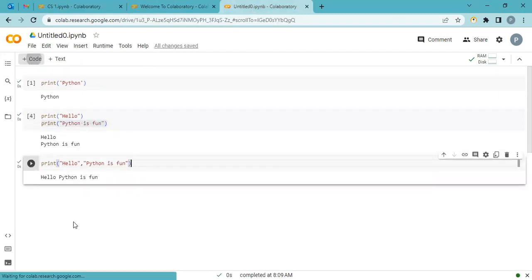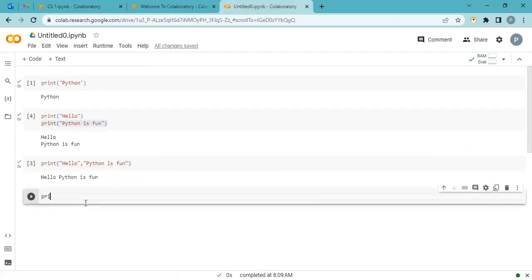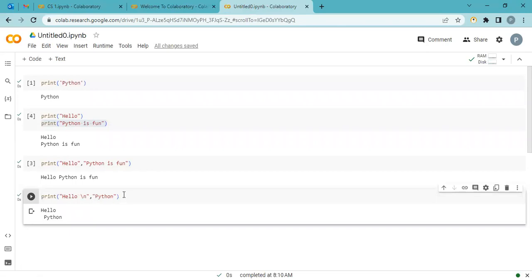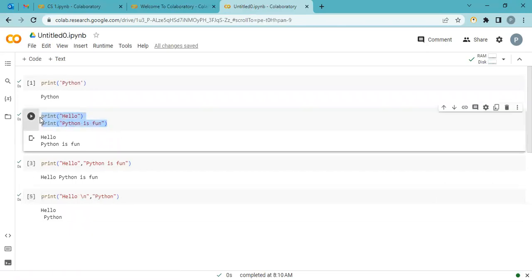I want to show you. I say print, hello \n, and the comma is a separator as I told you earlier, and I write Python. So what is the output? Hello, then \n, which means enter, and Python on the next line. So here is an enter, because I use multiple prints.